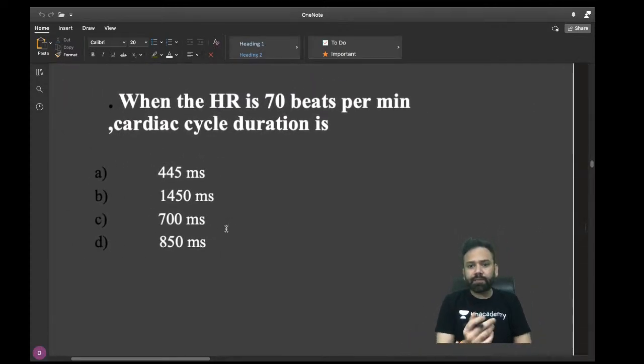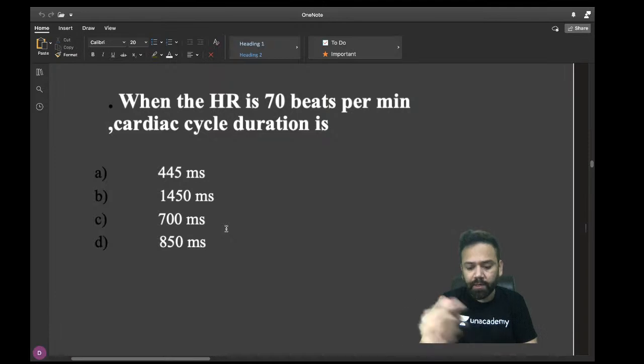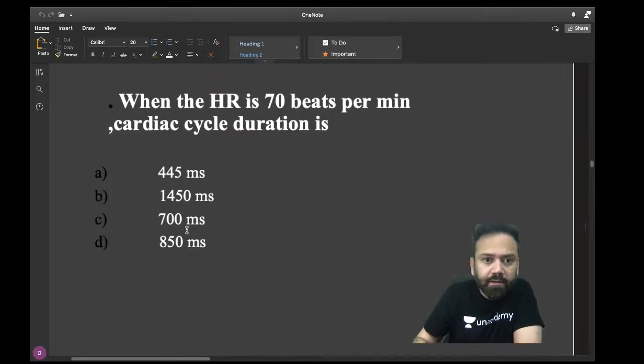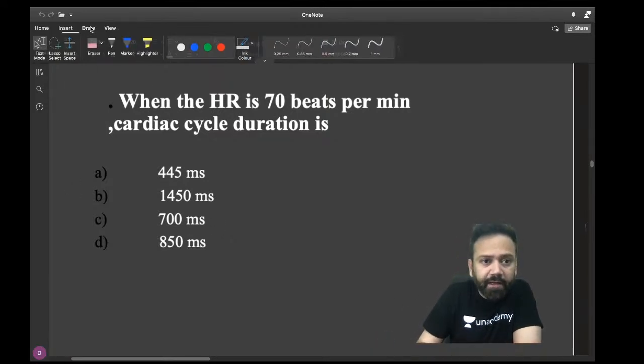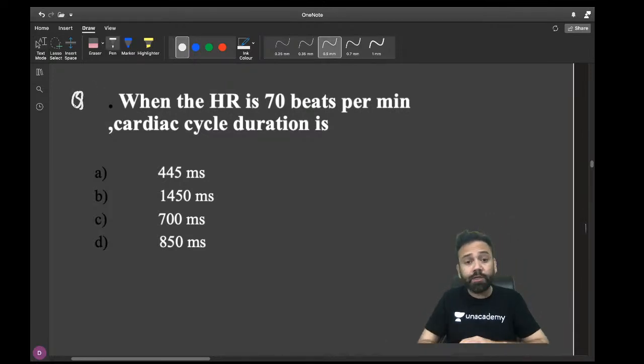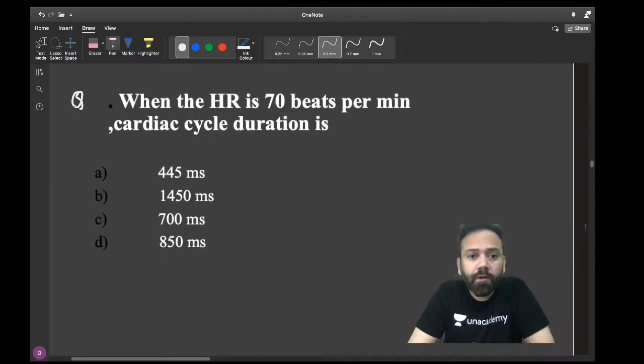When the heart rate is 70 beats per minute, cardiac cycle duration is. These are very simple questions, but sometimes we have a fallacy of thought that we know that and we make mistakes. So for practice, these questions are very important. Although these are repeated, they are JIPMER recall based questions. There are AIIMS, JIPMER, PGI. These are the institutes which are forming the questions. They are preparing MCQs and they are very tricky. So if you practice these JIPMER, AIIMS and PGI, I don't think that any topic will be left.